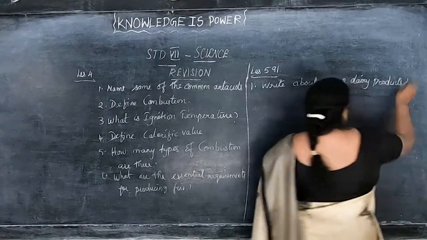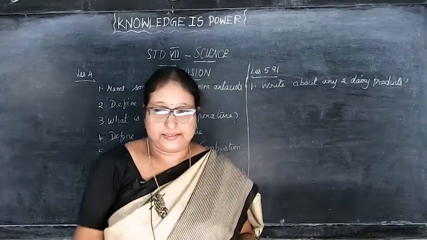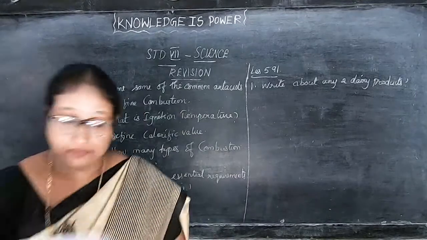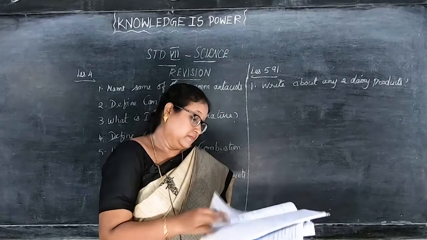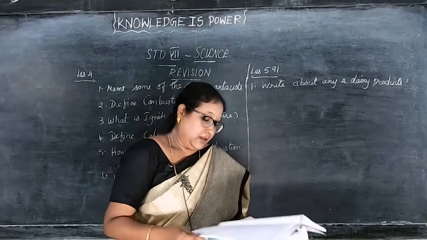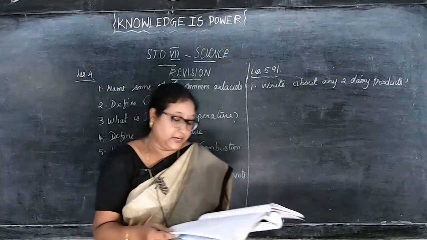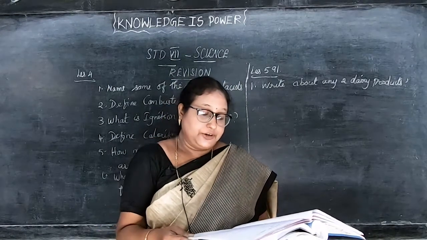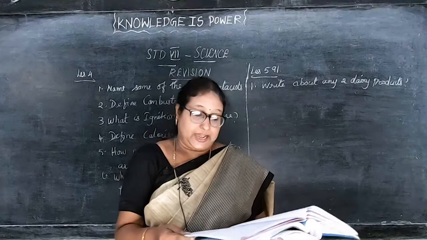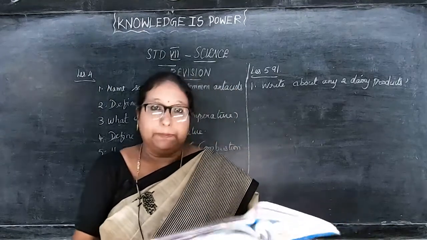The answer is 1. paneer and 2. cheese. These 2 are dairy products. They are nutritive foods containing protein and calcium and are made from milk.